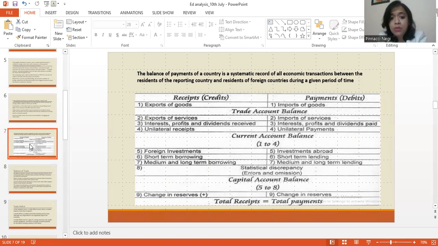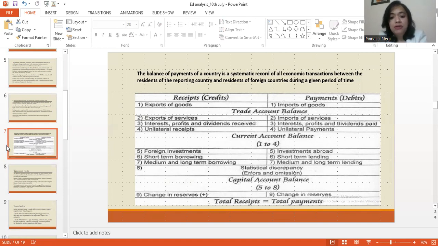So BOP is a record of all the economic transactions that happen between one country and all the other foreign countries. This is balance of payment, and it is usually considered on an annual basis.